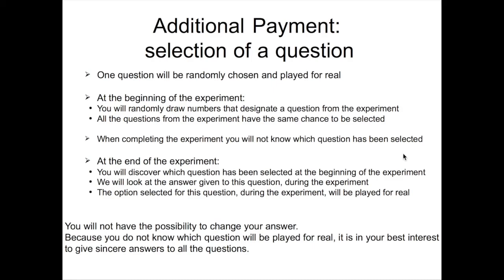At the end of the experiment, you will discover which question has been selected at the beginning of the experiment. We will look at the answer given to this question during the experiment. The option selected for this question during the experiment will be played for real. You will not have the possibility to change your answer. Because you do not know which question will be played for real, it is in your best interest to give sincere answers to all the questions.